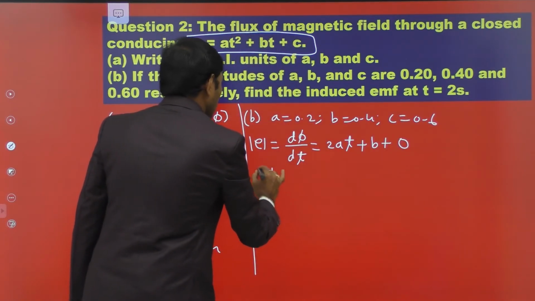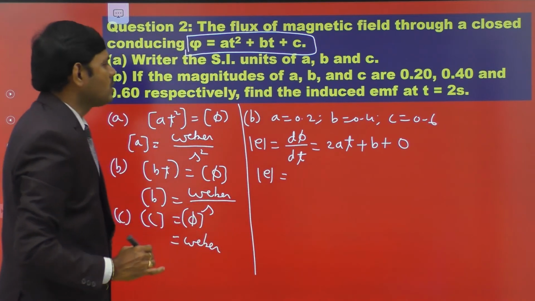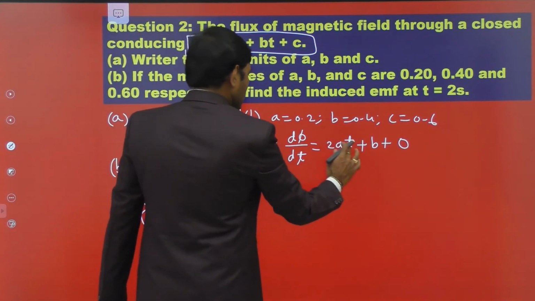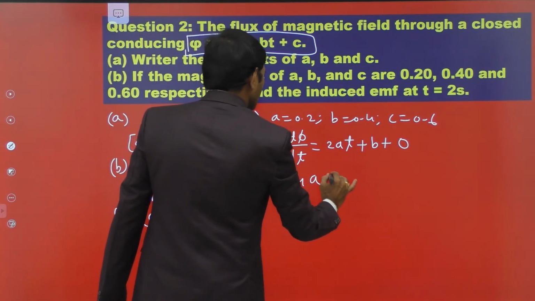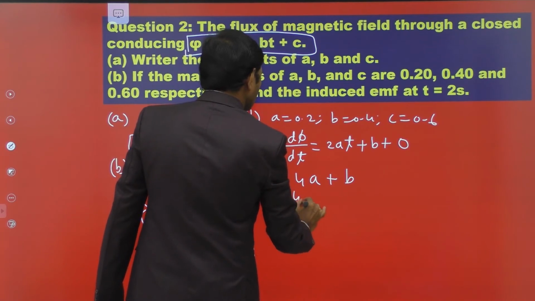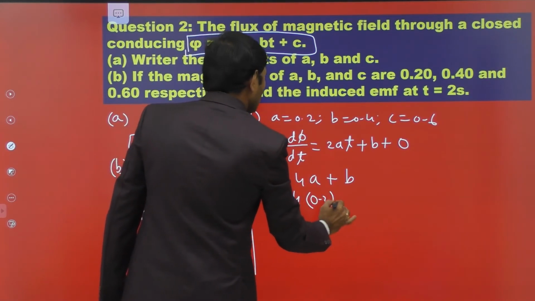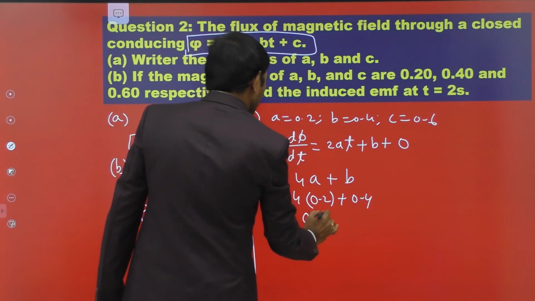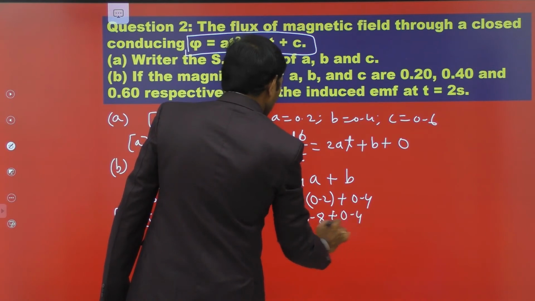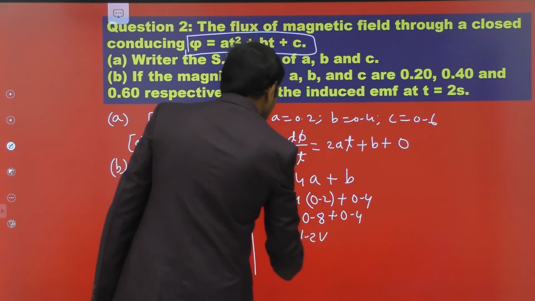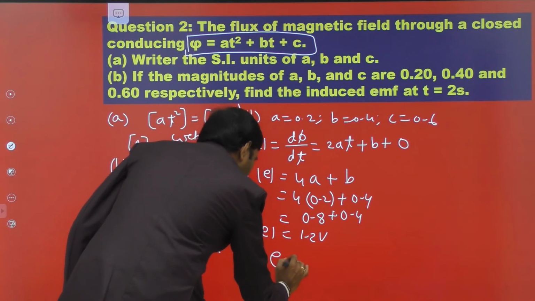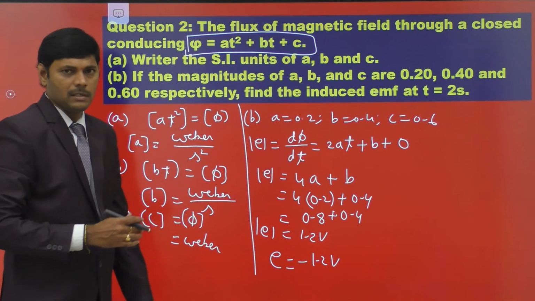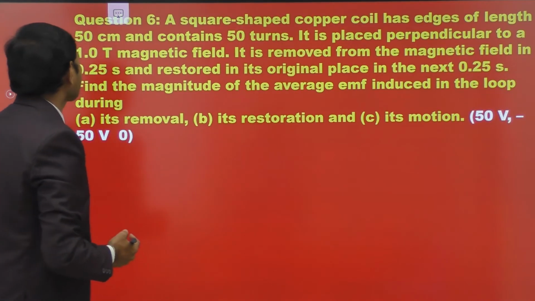Then the magnitude of induced EMF at T equal to 2 seconds: the instantaneous value is 2 into 2, 4, so 4A plus B. Substituting the values, A is 0.2 and B is 0.4, so 4 into 0.2 is 0.8, plus 0.4 gives 1.2 volts in magnitude. The actual value of induced EMF is minus 1.2 volts, because E is equal to minus d phi by dt. So let's go for the next problem.